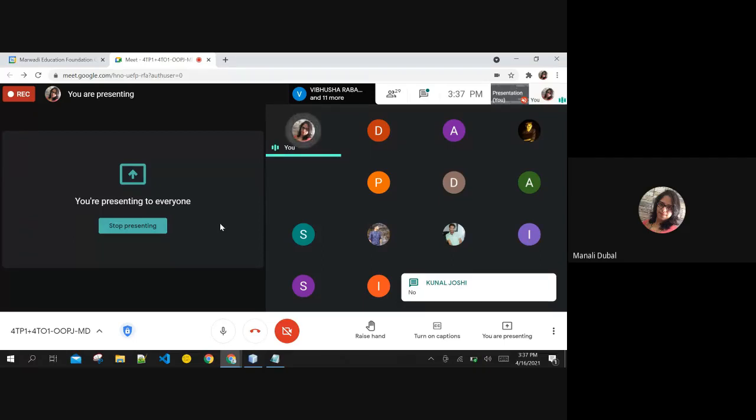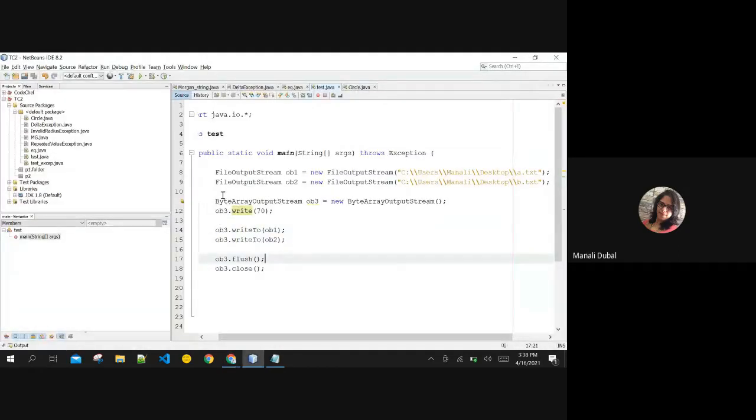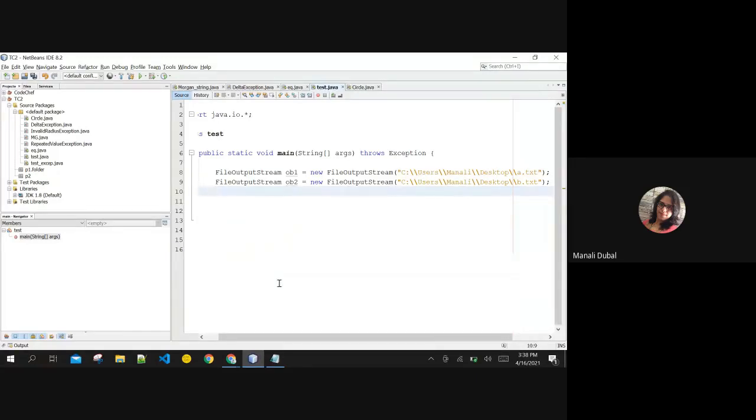Okay. Then I want to show you this byte array input stream. Just like byte array output stream is used for outputting data to multiple files, this is used as an input stream. It is used to read the byte array as the input stream. So let me create the object of byte array input stream class. Let me remove this first.